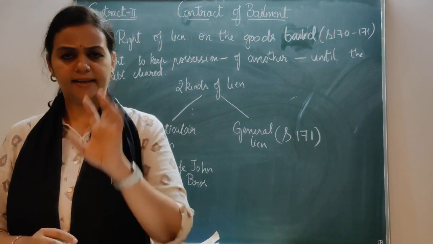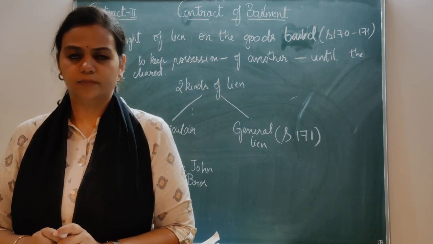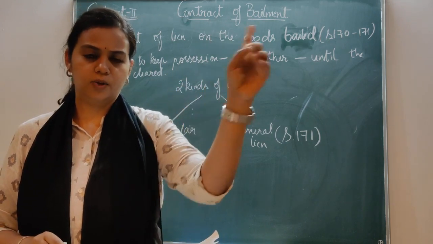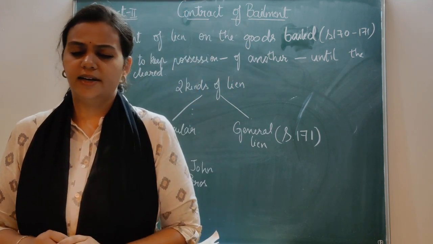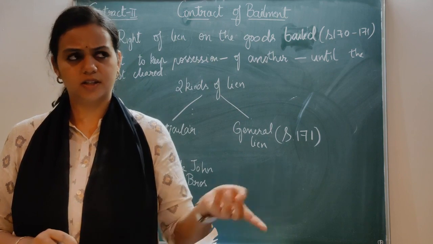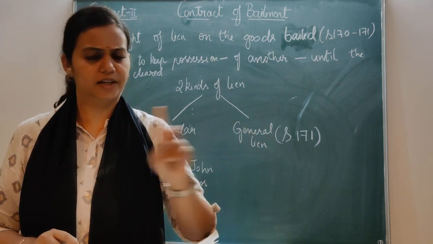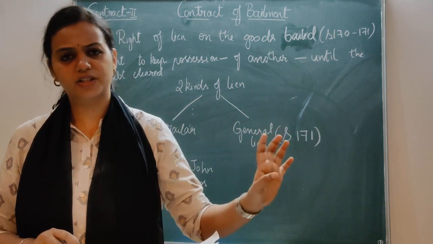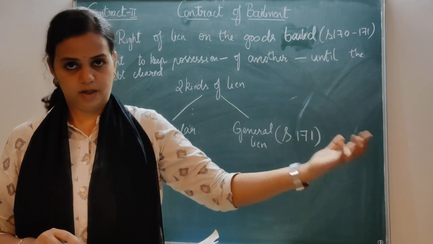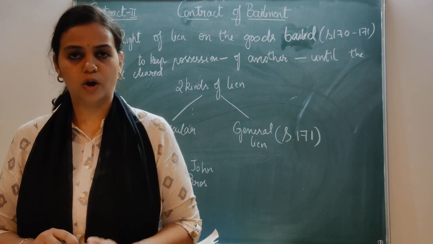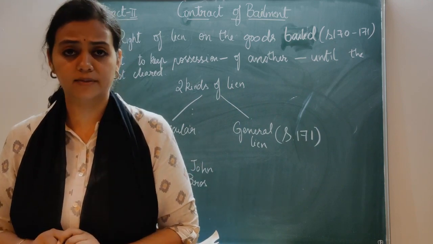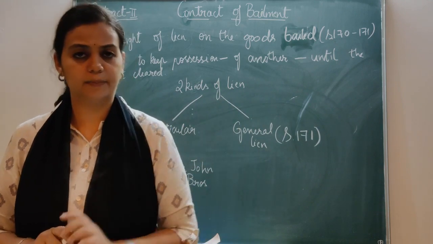So at that time he did not exercise his lien. When he was not paid during the initial sale, he did not exercise any lien. He never said, "Please pay me the amount and then take the refrigerator." He never said that. He gave the refrigerator, and the buyer did not pay the amount also, and he did not exercise any lien for that. He has waived it off. He has given up.